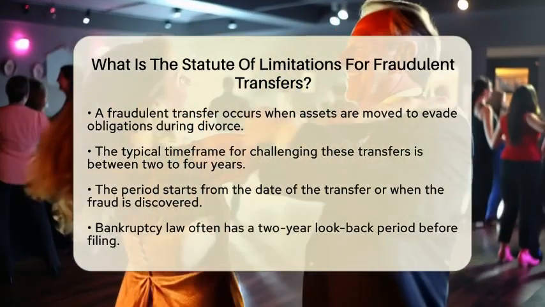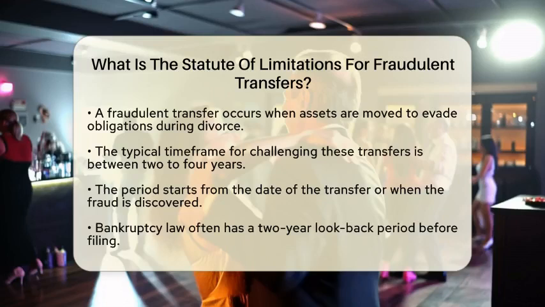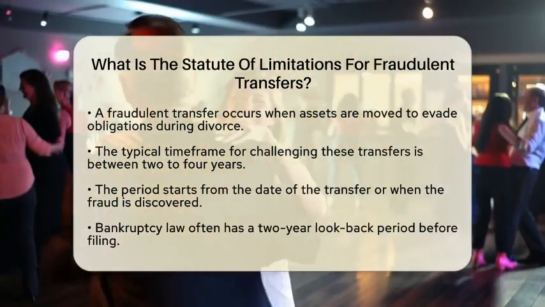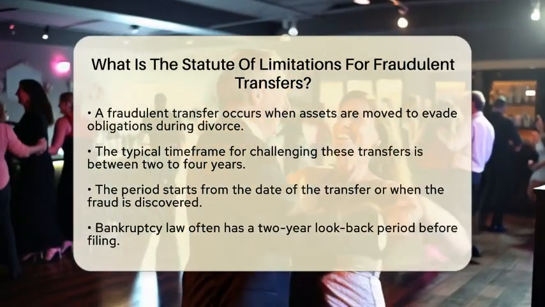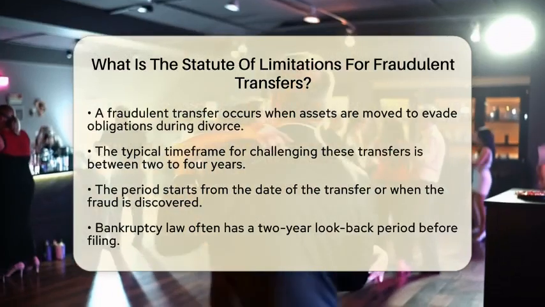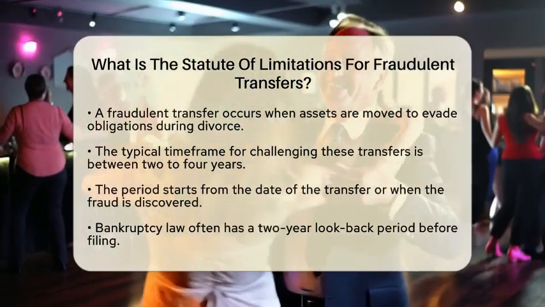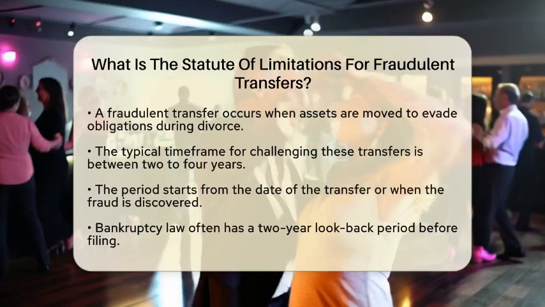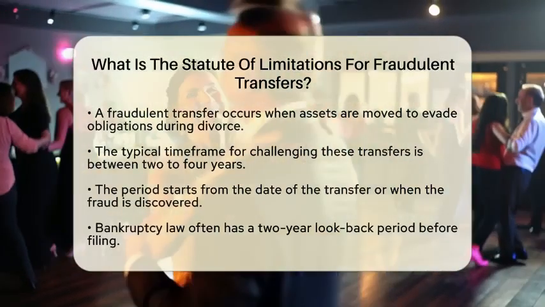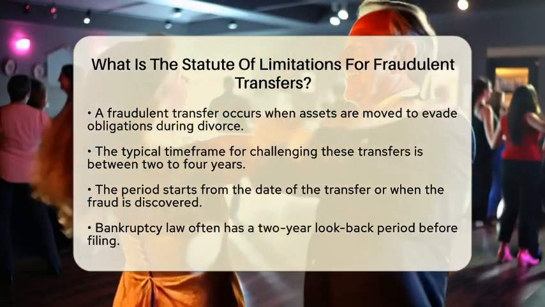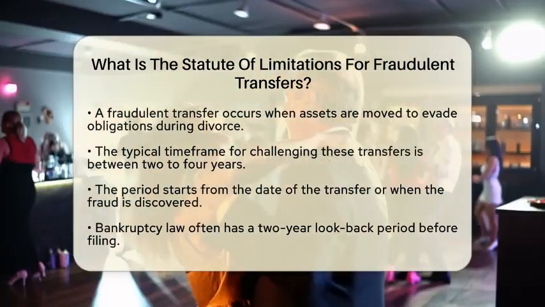In many states, the time frame for challenging these transfers is typically between 2 to 4 years. This period starts either from the date of the transfer or from when the fraud was discovered. For instance, under bankruptcy law, there is usually a 2-year look-back period before filing for bankruptcy. State laws can differ, with some allowing a longer period of up to 4 years. If the transfer was concealed, additional time may be granted.